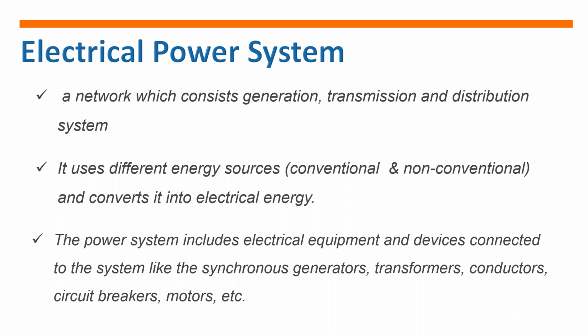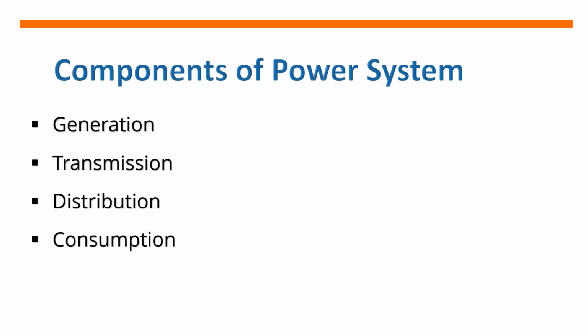The power system includes electrical equipment and devices connected to the system, like the synchronous generators, transformers, conductors, circuit breakers, motors, and others. Here is the list of the components of power system: the generation, transmission, distribution, and consumption.